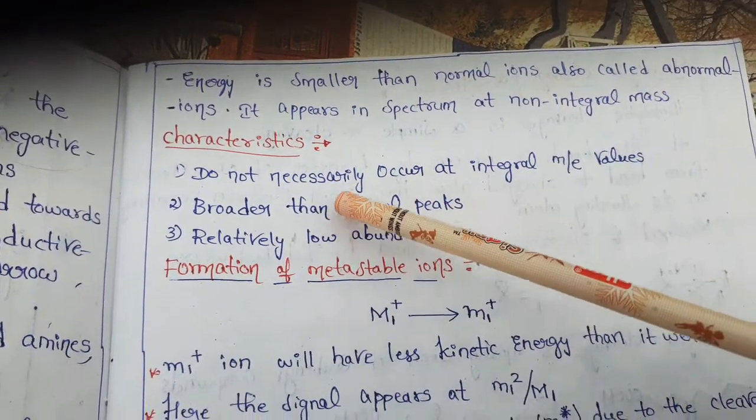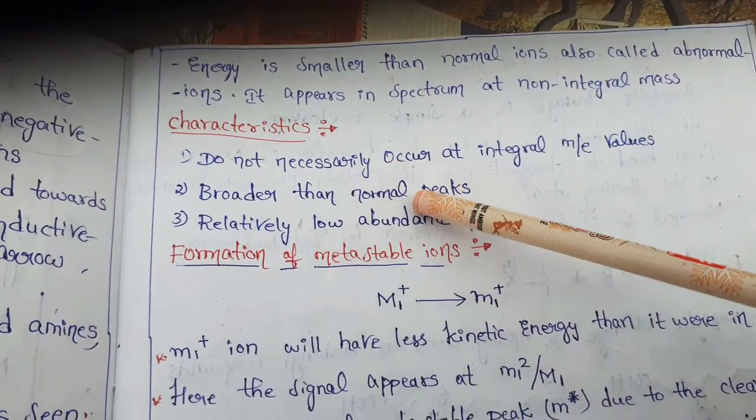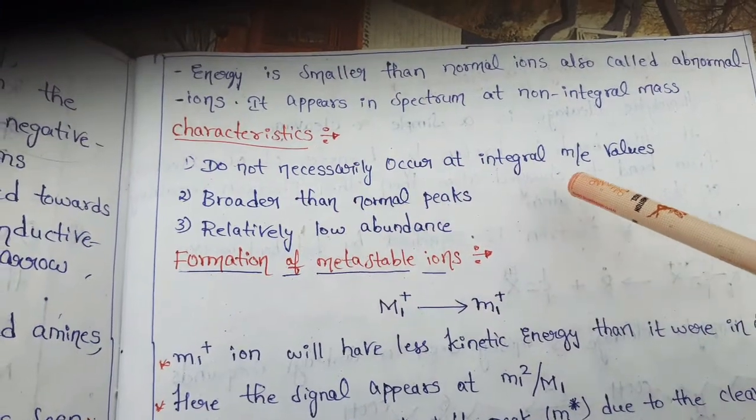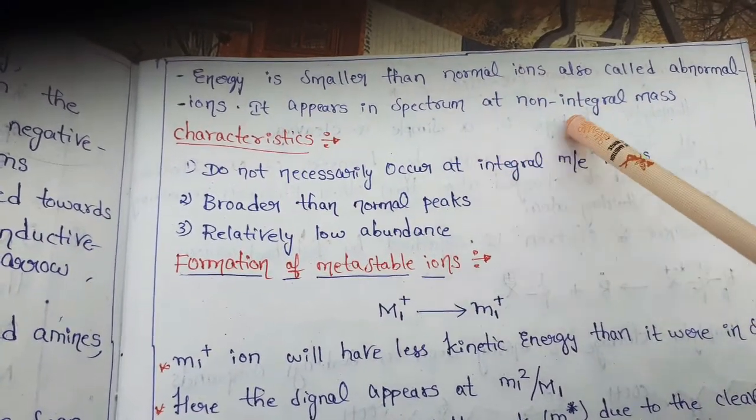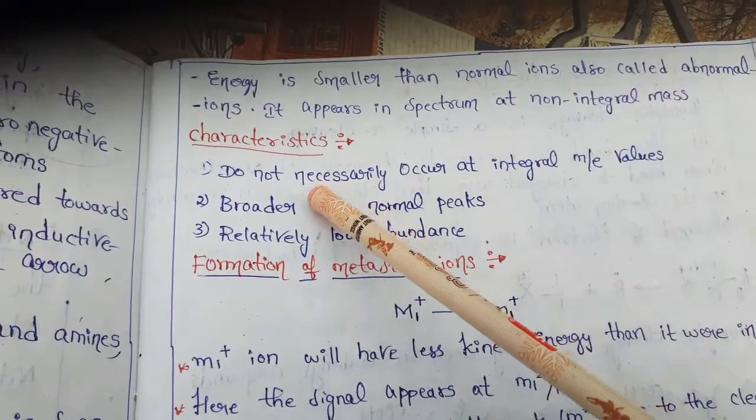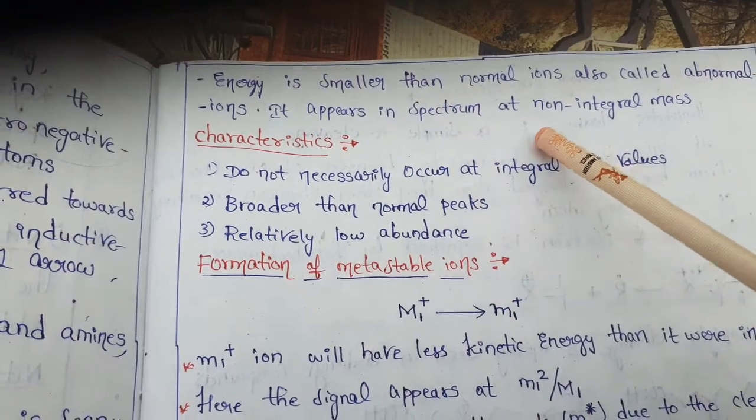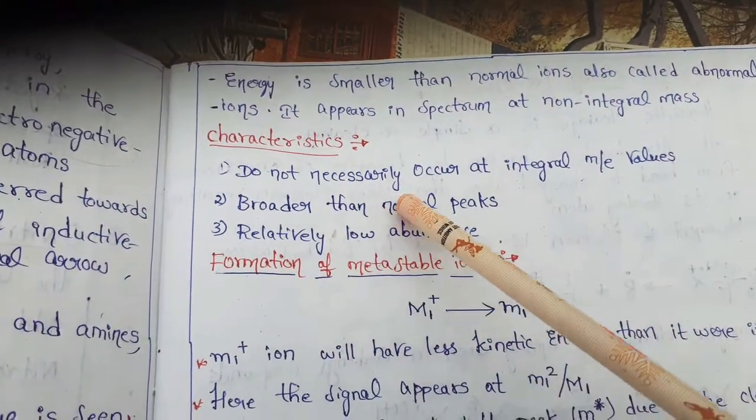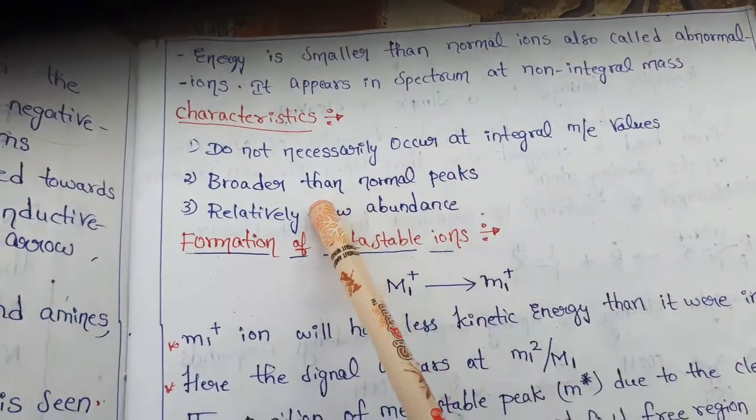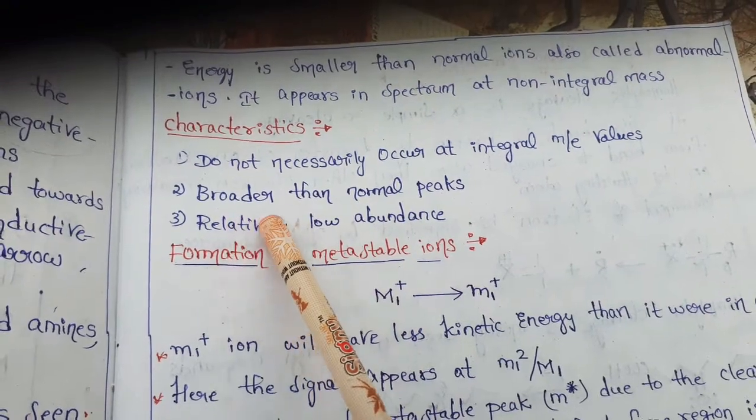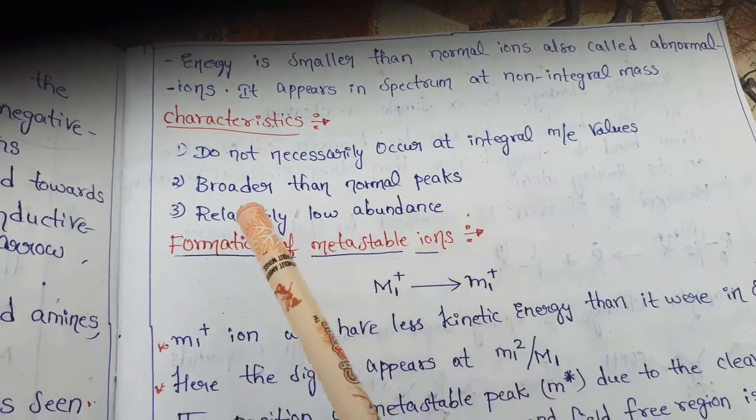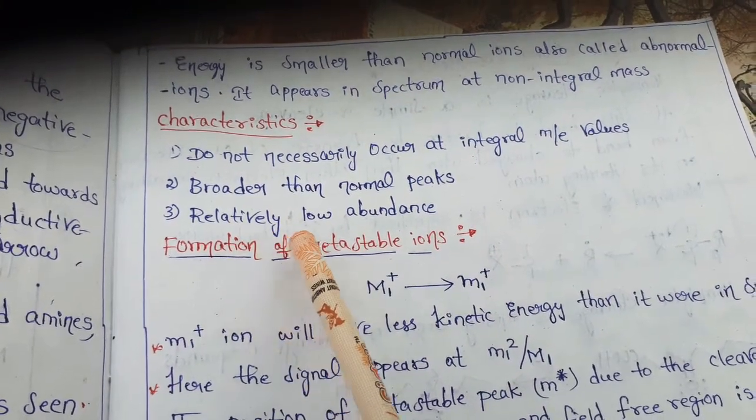Let us see the characteristics of metastable ions. These do not necessarily occur at integral mass to charge ratio. Already we saw that it appears in the spectrum at non-integral mass, so these two statements are the same. Next, the metastable peaks are broader than normal peaks, and these metastable ions are of low abundance.